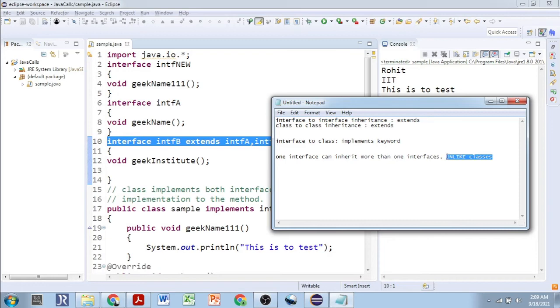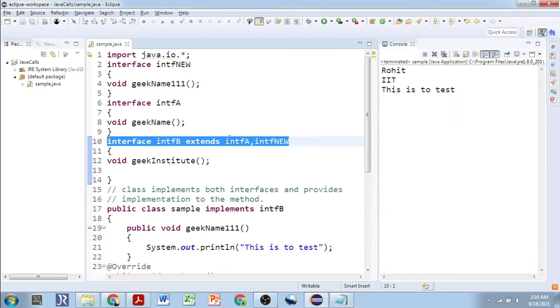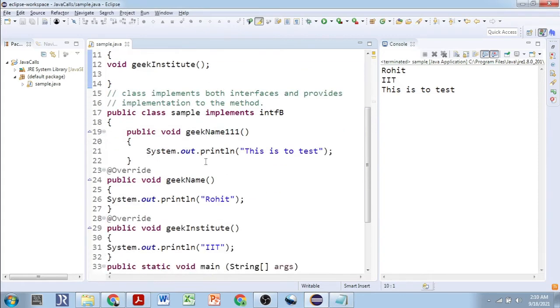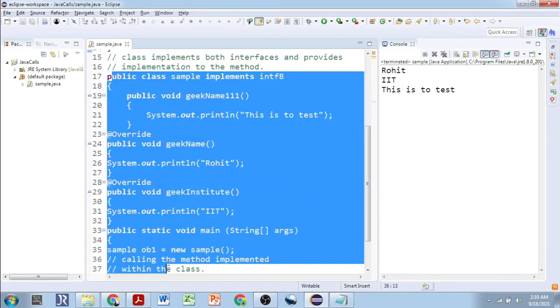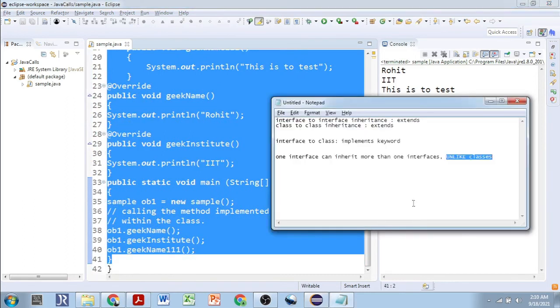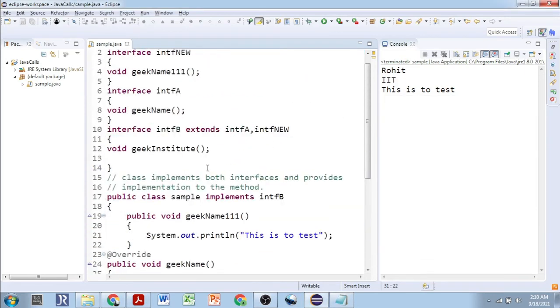The next thing we learned is that we need to inherit each and every method of the interfaces. We must override each and every method of the interfaces in the derived class. Yes, these two are the things we have understood from this particular program.